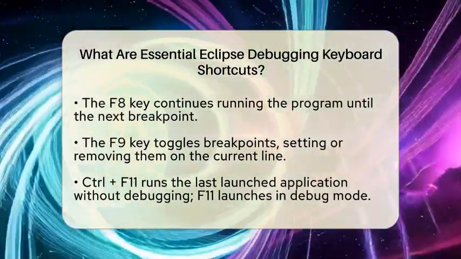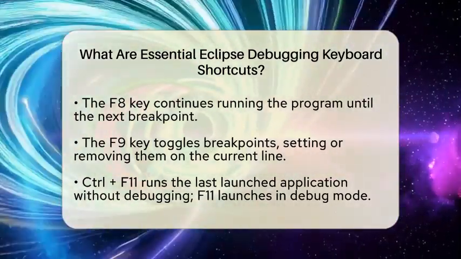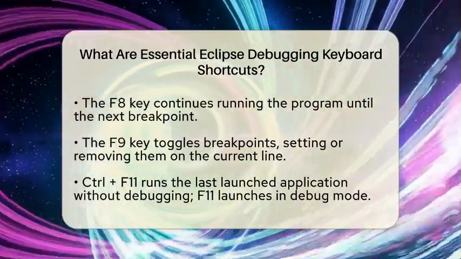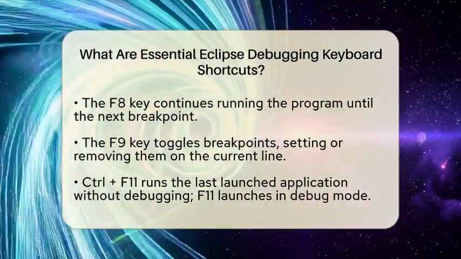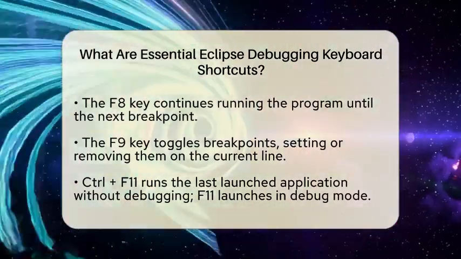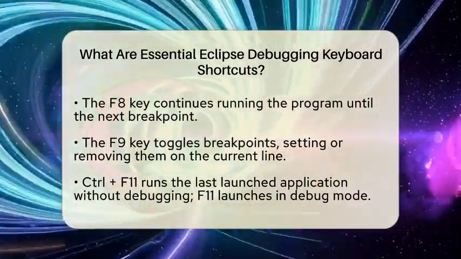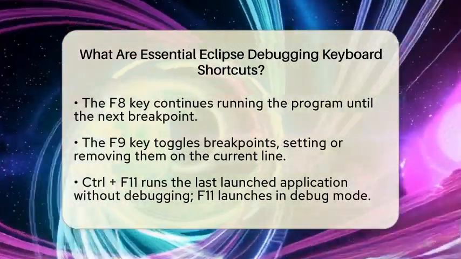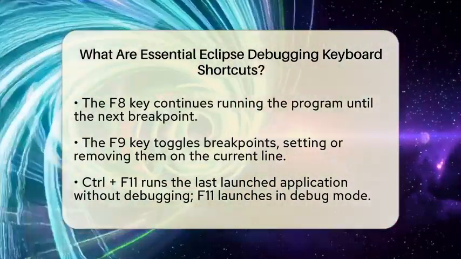The F9 key is essential for toggling breakpoints. You can set or remove a breakpoint on the current line with this shortcut. Breakpoints are important because they pause your program execution, allowing you to inspect the state of your application at specific points.